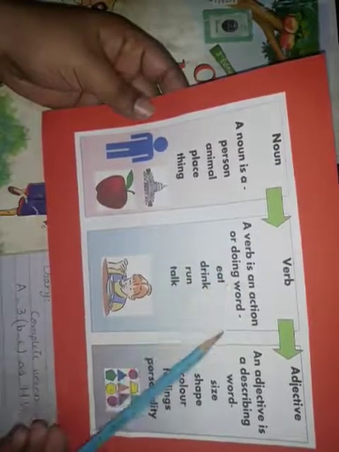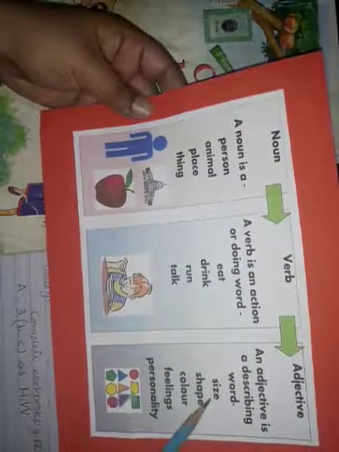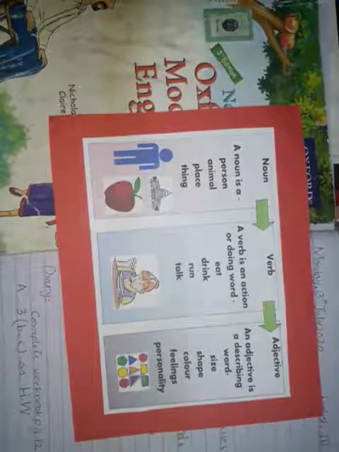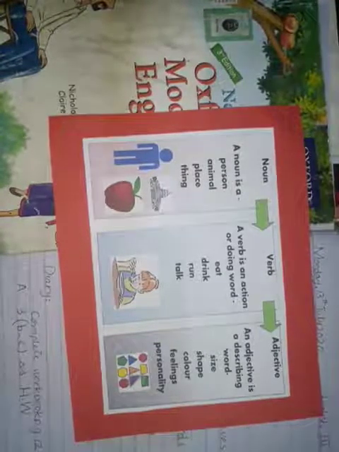A noun is a person, animal, place, thing. A verb is an action or doing word. An adjective is a describing word. It describes size, shape, color, feelings, and personality of a noun. So these are the 3 parts of speech: noun, verb, and adjective. So what we are going to do now, we are going to write some examples of verb and noun, because we are going to identify verb, noun, and adjective.